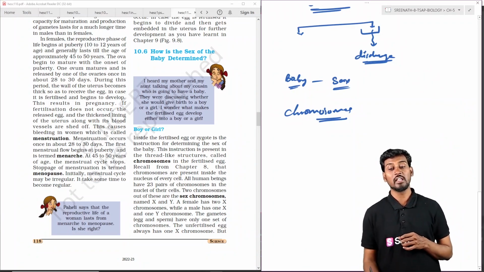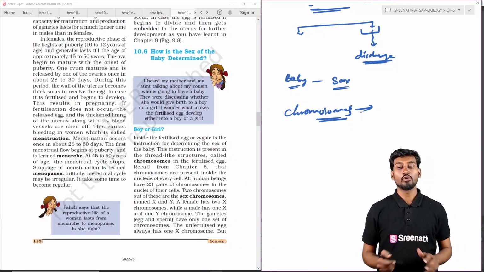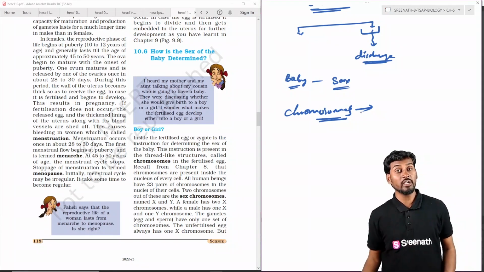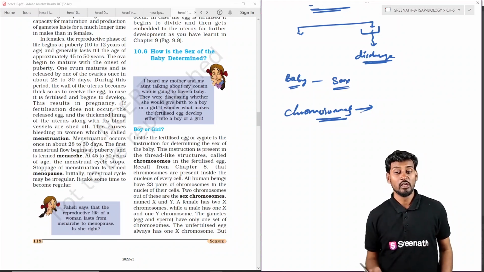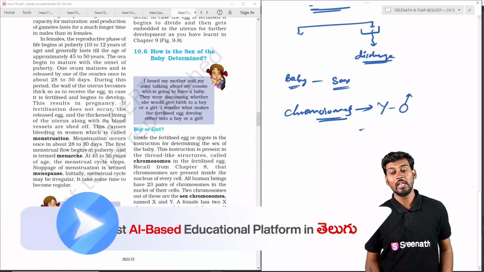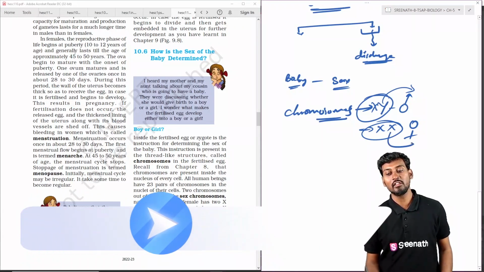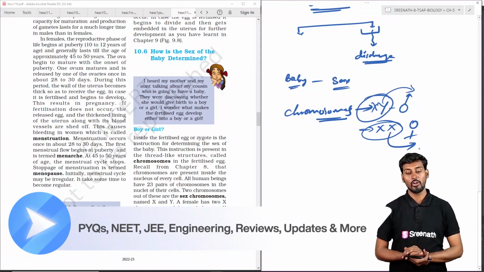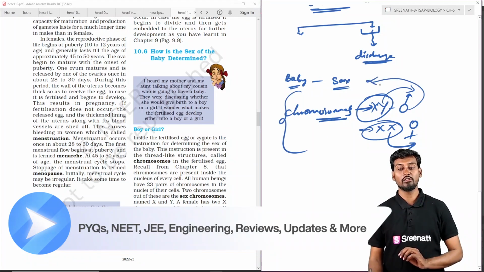These chromosomes are called sex chromosomes. Chromosomes are the basic things which decide the functioning of the cell and also the sex of the individual. If the Y chromosome is present in the individual, then the baby will be male. If both chromosomes are X, the baby will be female. So the Y is the deciding factor for a male, and double X is the deciding factor for developing a female individual. These are the basic factors which decide the sex of the individual.